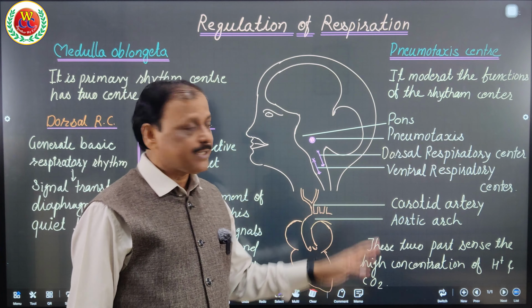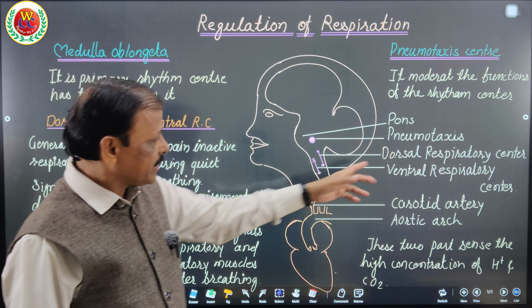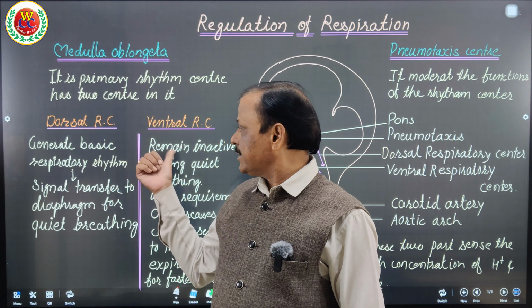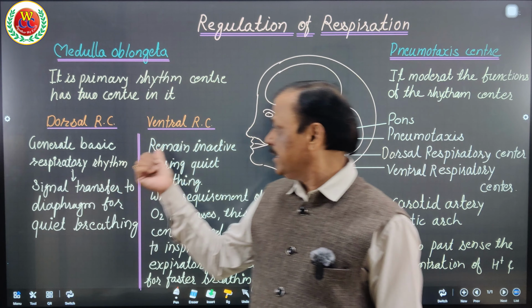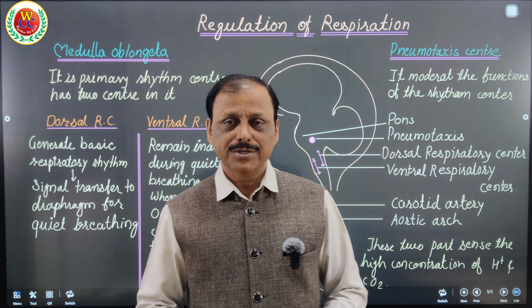I hope you got it very clear through this diagram, that the locations of the centers are also clear, and the functions of those centers are also mentioned here: dorsal, what it does; ventral, what it does; pneumotaxis, what it does. I hope you did understand and enjoy today's video.